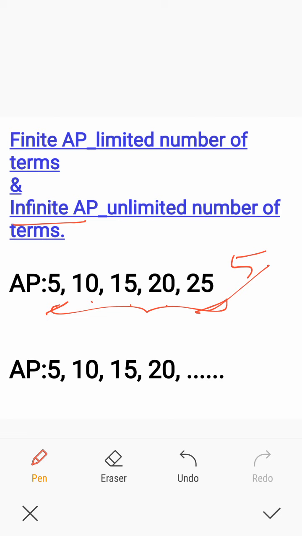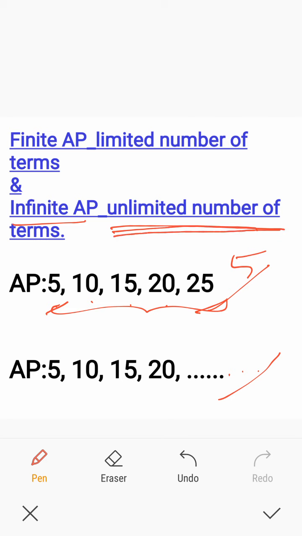At the same time, what is infinite AP? The second one is an example of infinite AP. Why is it an infinite AP? It is infinite. It is not ending. It is endless. The number of terms is unlimited.